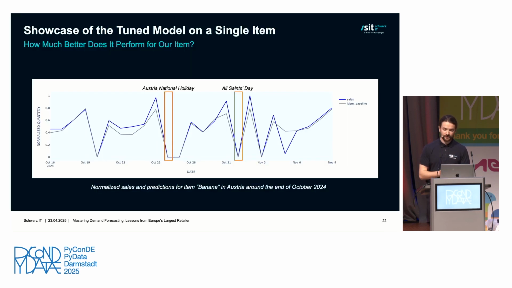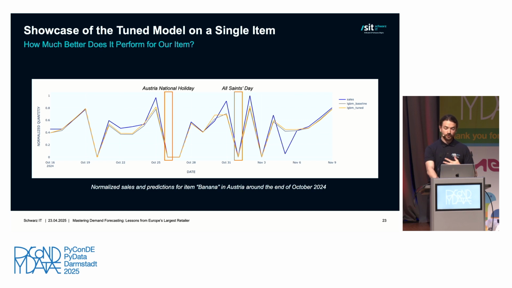Let's now go back to our previous example of the banana item, and on top of the sales and the predictions of a LightGBM baseline model, we will add the predictions of this newly trained model, the LightGBM tuned, that contains the feature contribution and the sample weighting features. What you can observe at first glance is that while it is a step in the right direction, so it seems like the forecast actually increased, the pattern is still not properly captured, and the model still fails quite heavily at predicting the holiday. So we considered that this was also unsatisfactory in general.